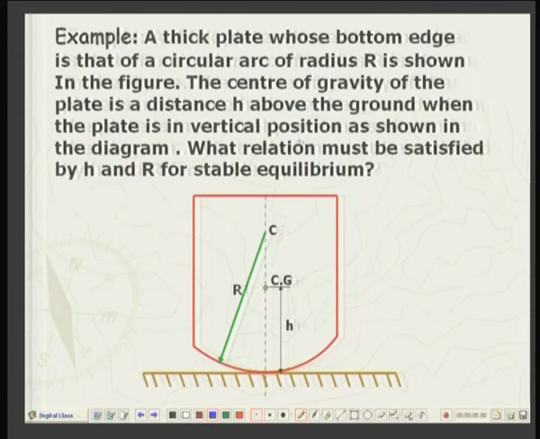So, first of all we will have to consider when equilibrium is obtained, and then examine whether equilibrium is stable or unstable, right. In all these problems you start with a disturbed position, okay, and then we will see under what circumstances that position will be an equilibrium position.